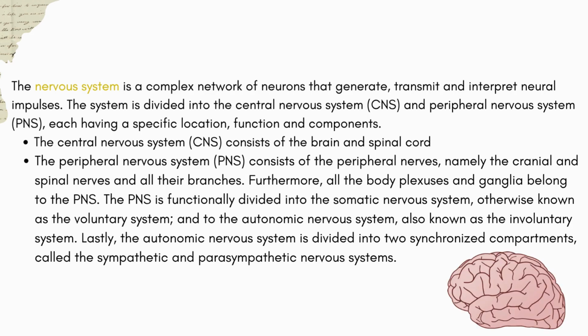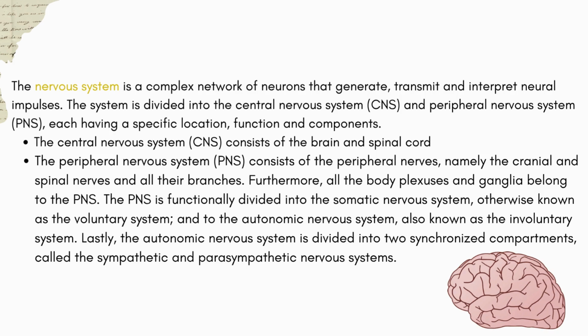The nervous system is a complex network of neurons that generate, transmit and interpret neural impulses. The system is divided into the central nervous system, CNS, and peripheral nervous system, PNS, each having a specific location, function and components. The central nervous system, CNS, consists of the brain and spinal cord. The peripheral nervous system, PNS, consists of the peripheral nerves, namely the cranial and spinal nerves and all their branches. Furthermore, all the body plexuses and ganglia belong to the PNS.